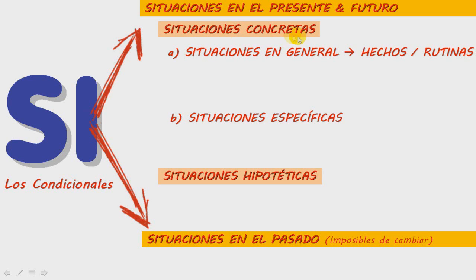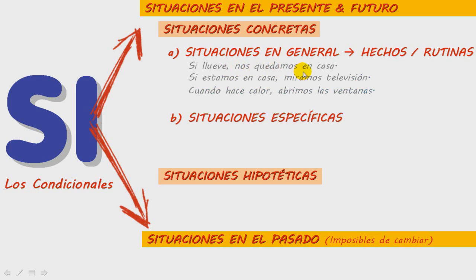As we said, for situaciones concretas, situations in general and facts and routines, for instance, if I say, si llueve, nos quedamos en casa. If it rains, we stay at home. Si estamos en casa, miramos televisión. If we are at home, we watch TV. When it's hot, we open the windows. Cuando hace calor, abrimos las ventanas. As you can see in these cases, we are seeing situations that always take place. This does not refer to any particular situation, but instead it refers to something that always happens, or in general, this is the case.